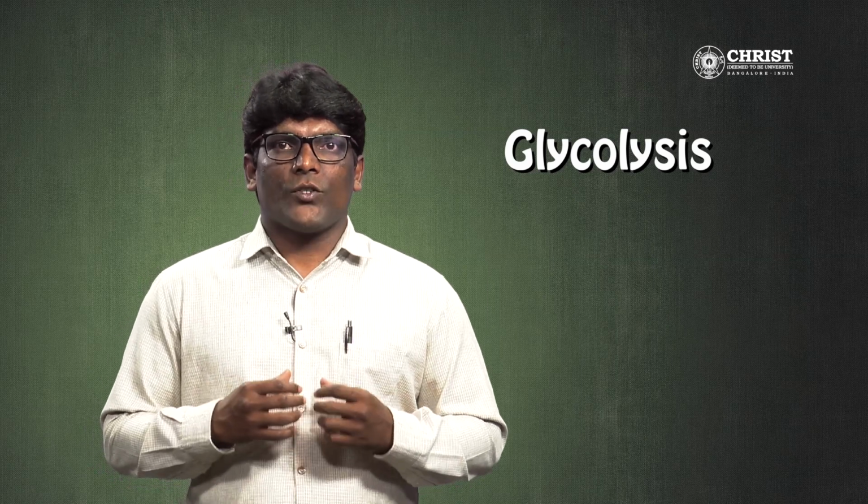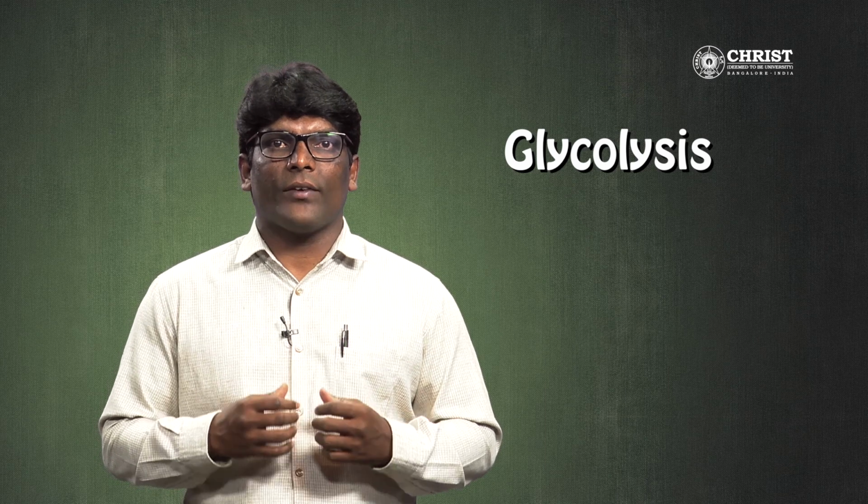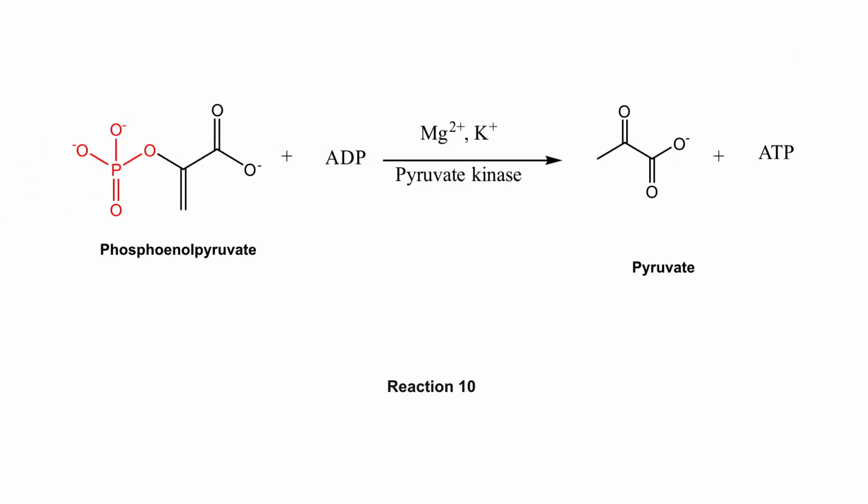Again, as two of these reactions occur for every glucose molecule that enters glycolysis, the yield of ATP for this reaction is 2 ATPs per glucose. Therefore, the overall yield of ATP produced in the glycolytic pathway is 2 ATPs per glucose.